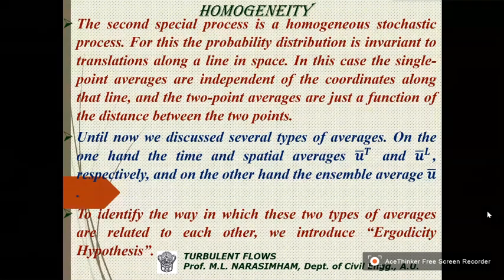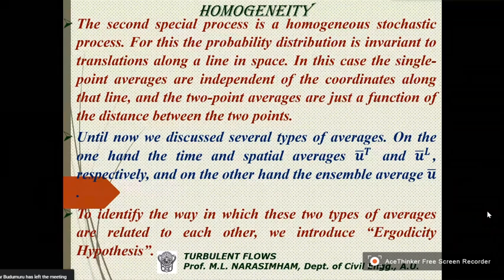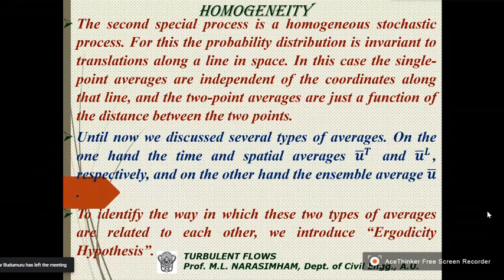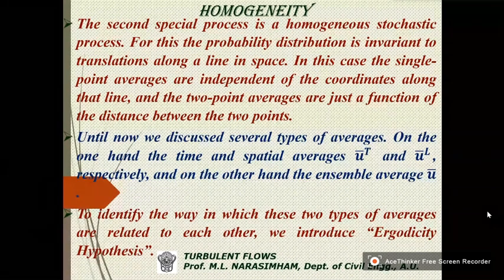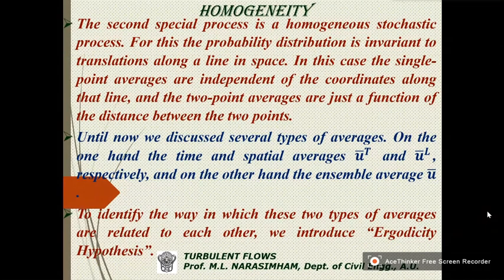Earlier, stationarity is with respect to time. Now homogeneity is with respect to space. So the same thing which we have attributed to time, if now it is attributed to space, then it is called homogeneity of a stochastic process.